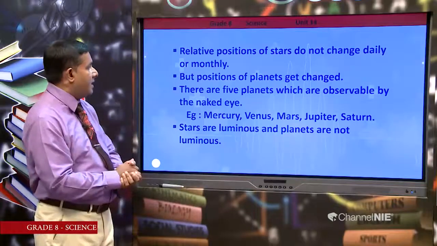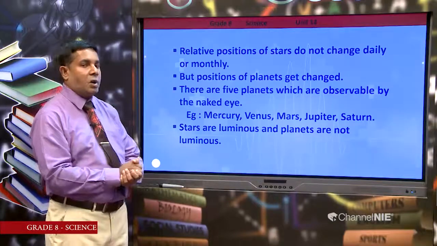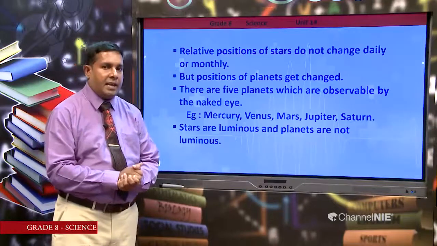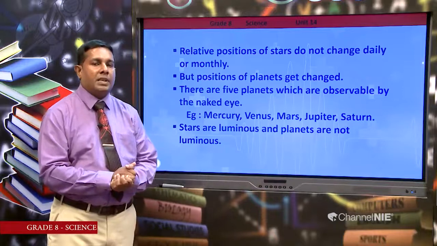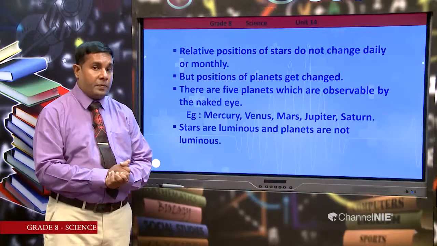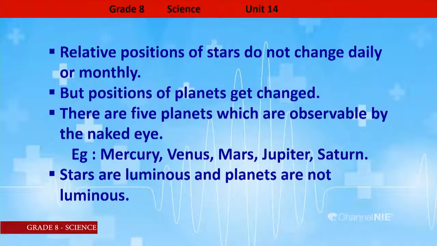Then here there are 5 planets which are observable to the naked eye. We can observe from the naked eye there are 5 planets. What are the 5 planets? Let's see. Mercury, Venus, Mars, Jupiter and Saturn. Those planets are solid planets. We can observe in the night sky through the naked eye those 5 planets.